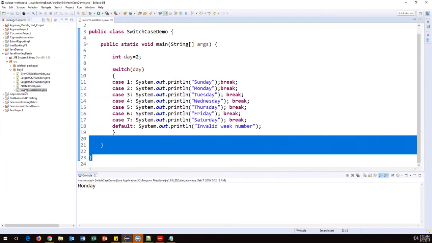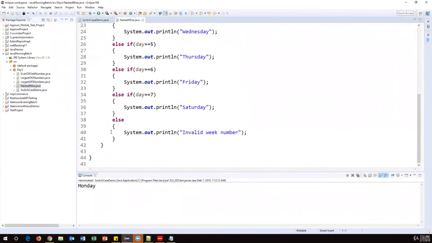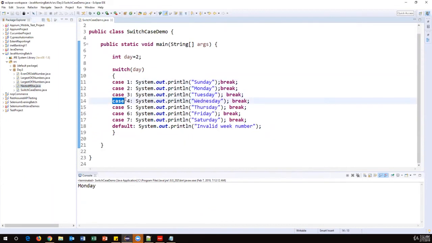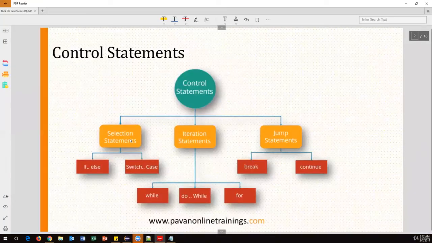But if I write the same code using nested if else, it takes almost 40 plus lines, right? So that's a major advantage of the switch case statement. To reduce the code, if you have a larger number of conditions, you can just write multiple cases like this, 1, 2, 3, 4. This is how we need to use the switch case statement. All right. So far we have discussed conditional statements or selection statements: if else and switch case.